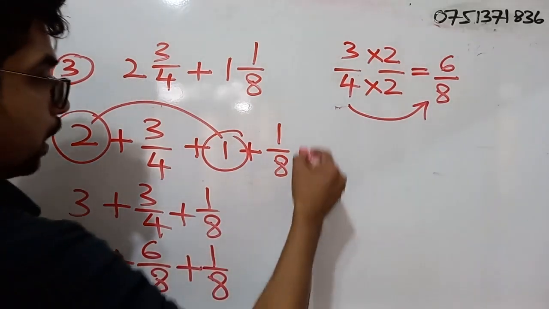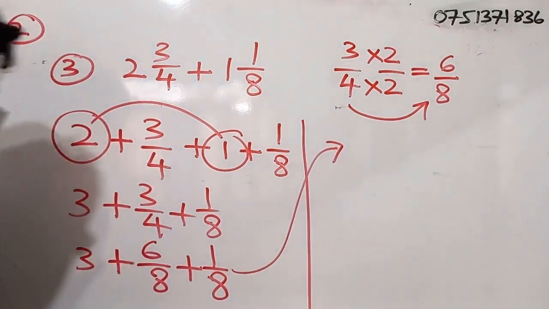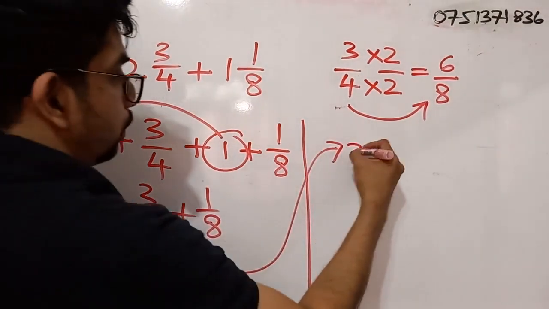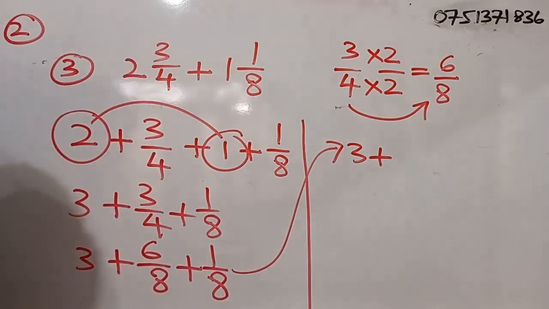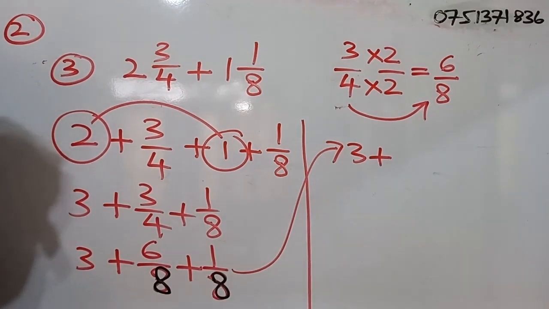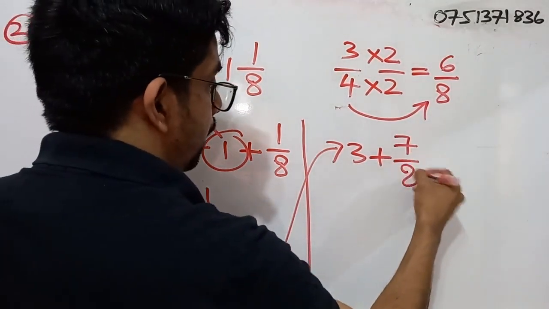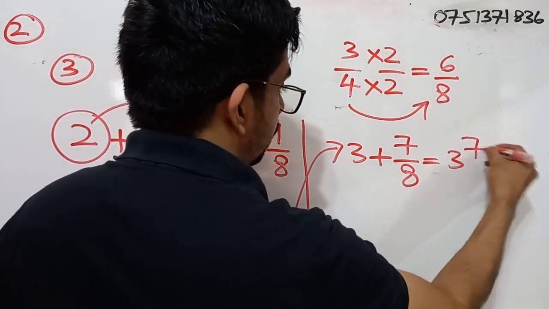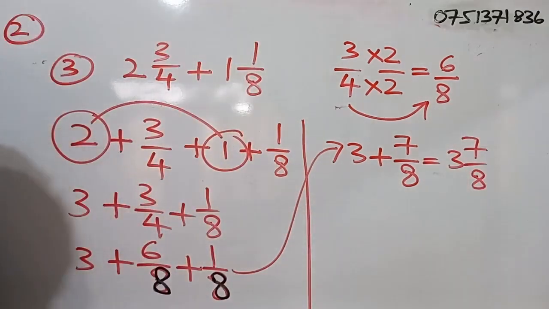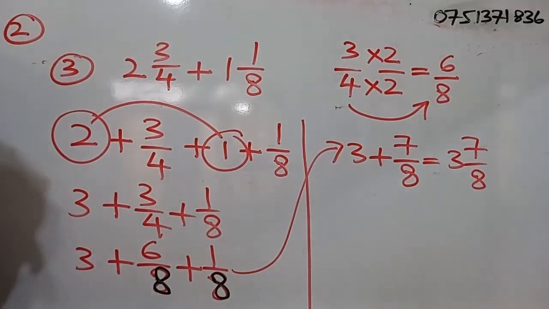Right, so I will continue the simplification this side. So 3 plus, here we have two fractions where the denominators are equal. So I can simply write 7 by 8. So the answer is 3 and 7 by 8. So if you have done the simplification using this method, okay?